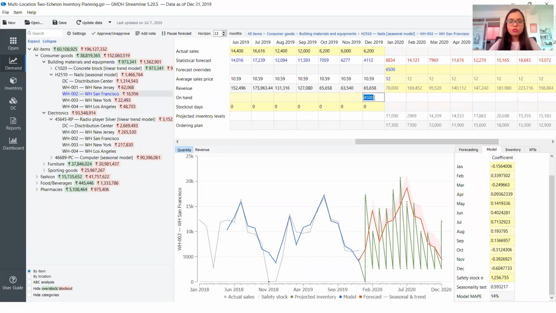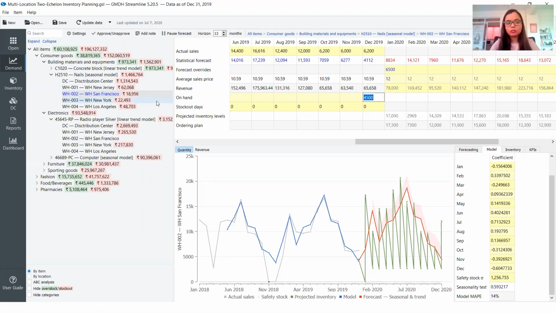So I'll focus first on this section, which is on-hand inventory. And when we look at on-hand inventory, you will notice that there are these red color icons and these green color numbers over here. What do these numbers represent?